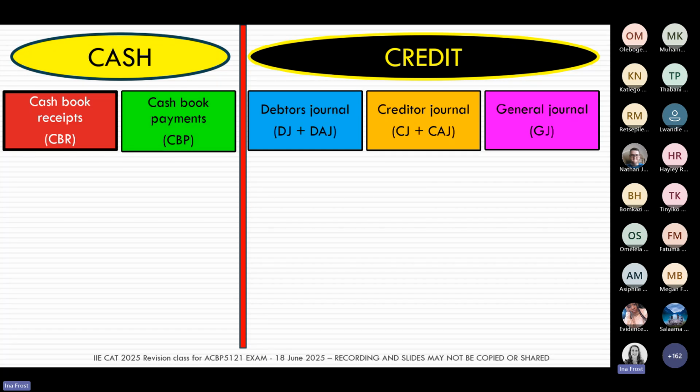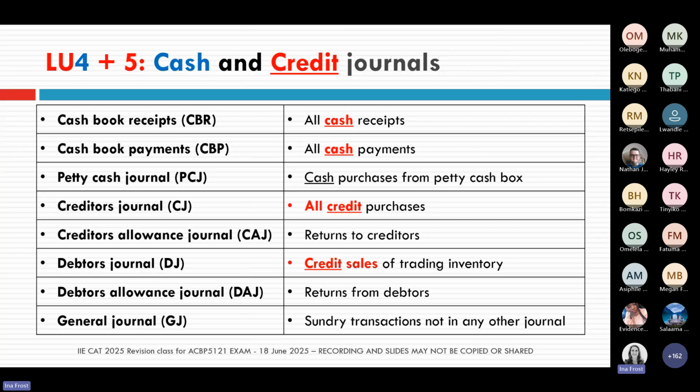Remember the two big categories of journals. We have our cash journals and we have our credit journals. And it's really important that you know what transaction sits in each of these journals. Because remember again, if you look at your textbook questions as well, we will give you the transactions typically in date order. So you need to be able to read through the transactions and know, okay, hang on, this one was a cash receipt, cash book receipt.